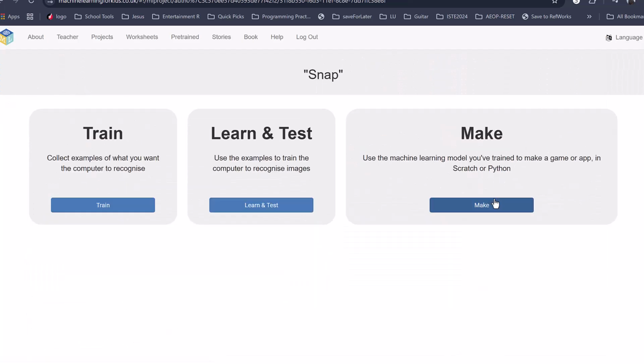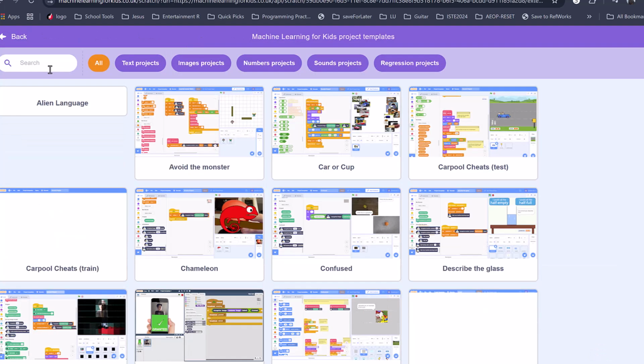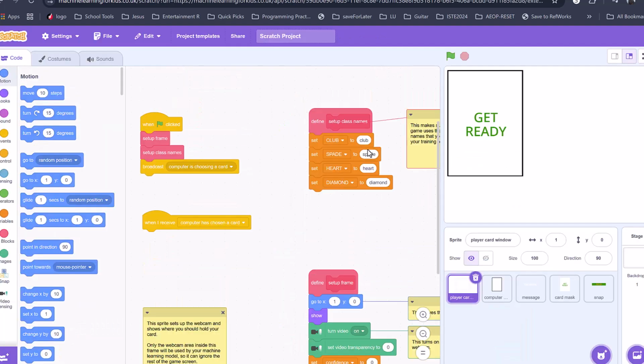And once the model is trained, they go to Scratch. And inside of Scratch, they create a program. They have to make minor modifications to this program. And all of this is in the instructions. But they make modifications to the program.